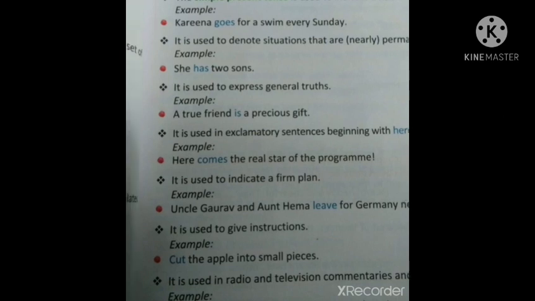And simple present tense is used to give instructions. If you want to give instructions, you can use simple present tense. Cut the apple into small pieces. Here this sentence is an imperative sentence. It is giving an instruction. So it is an imperative sentence. So the simple present tense cut is used here.